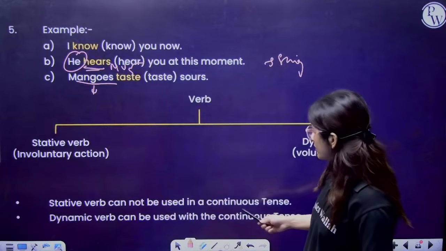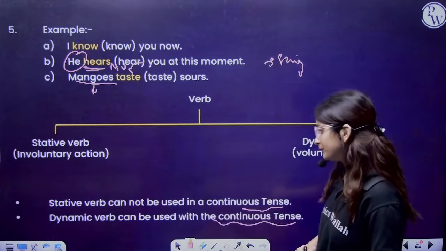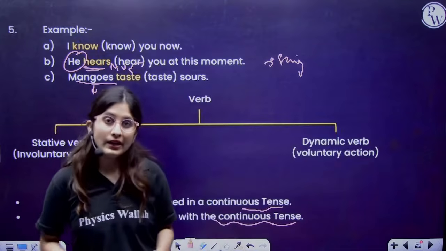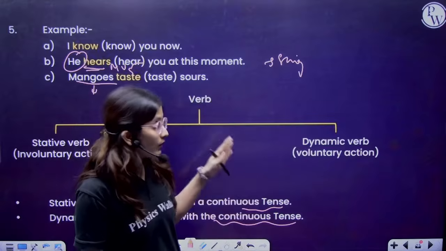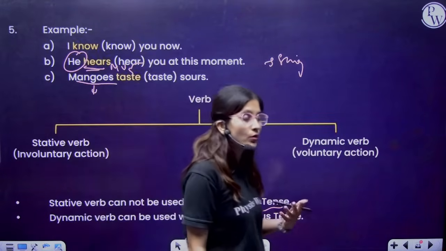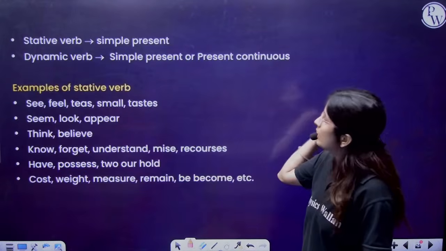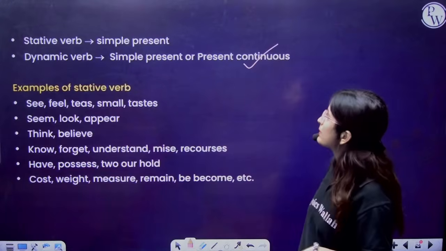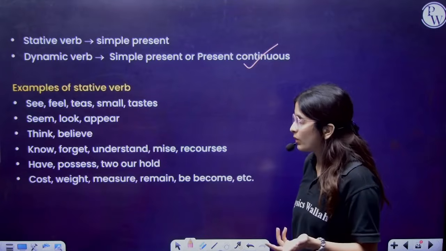Stative verbs are used in simple present, and dynamic verbs can be used with the continuous. So voluntary means that you are doing something yourself. Involuntary means you have to do it. Stative verb means simple present, and dynamic verb can be simple present or present continuous. Example of stative verbs: involuntary ones like see, feel.